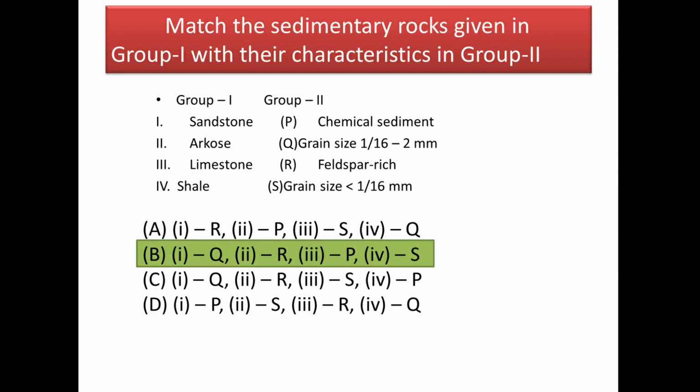Okay. Next we have a match the column question, where in group 1 we have sedimentary rocks and in group 2 we have their characteristics. The sandstone must have a grain size of 1/16 to 2 mm. And if a sandstone is feldspar rich, then we will call it arkose. Similarly, limestone is made up of chemical sediments and shale is made up of silt and clay size particles, so its grain size would be less than 1/16 mm.